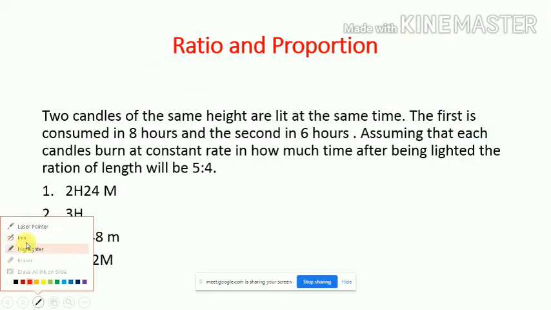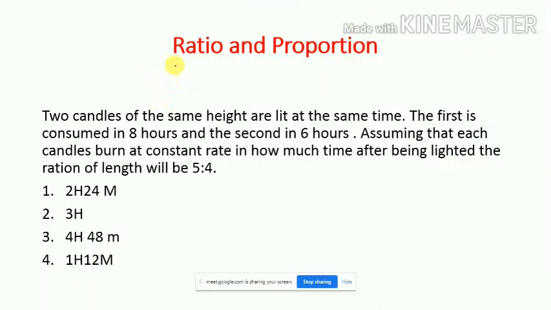So this is our aptitude part, ratio and proportion. So this is our first question.